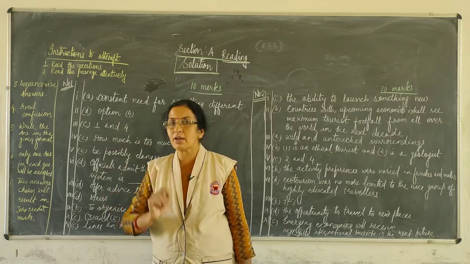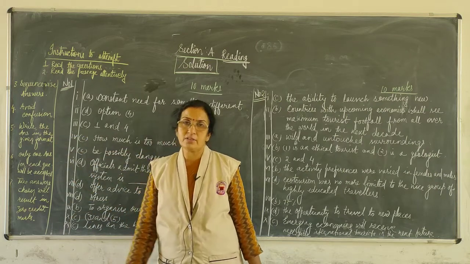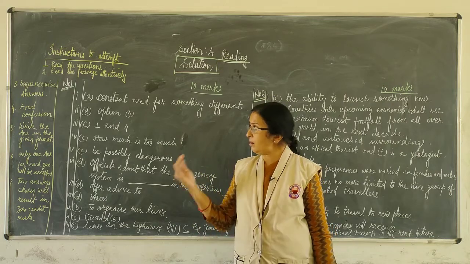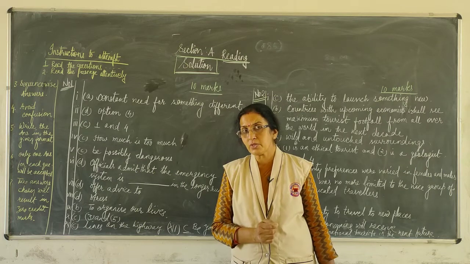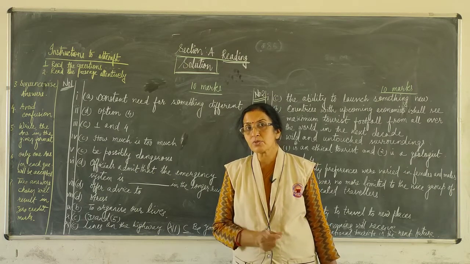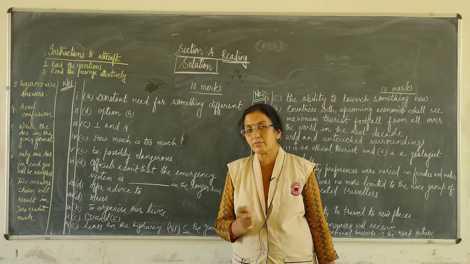Next is avoid confusion. This time all 20 questions of the reading portion will be MCQs, and multiple choice questions sometimes create confusion. So try to avoid confusion.